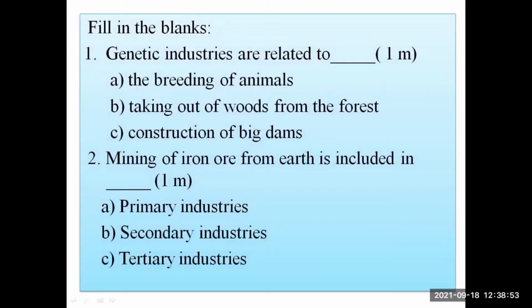For your promotional exams, I've prepared certain questions. Let's start with fill in the blanks. Number one: genetic industries are related to dash. From the given three options, that is A, B, and C, we have to choose the correct alternative and fill in the blank. Question number two: mining of iron ore from earth is included in dash. That means you have to find the answers from option A, option B, and C. So these two questions are for fill in the blank.